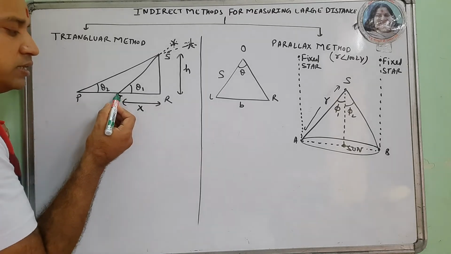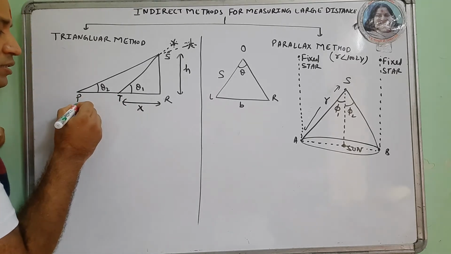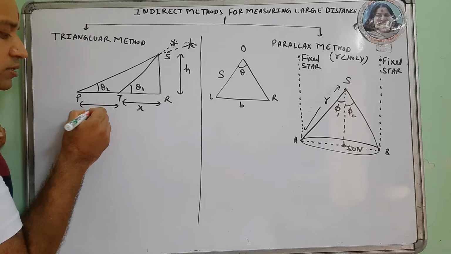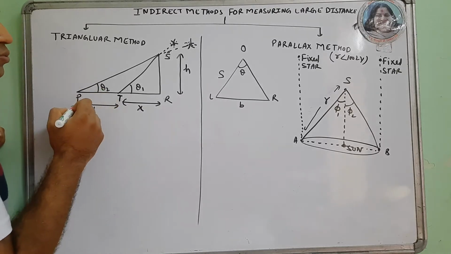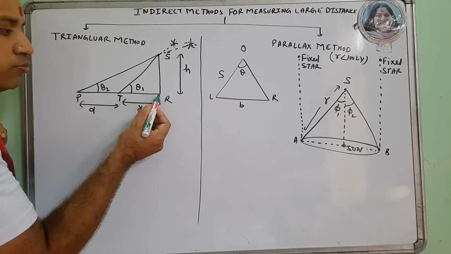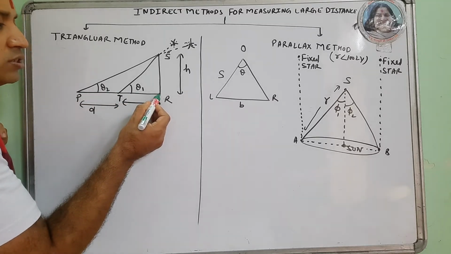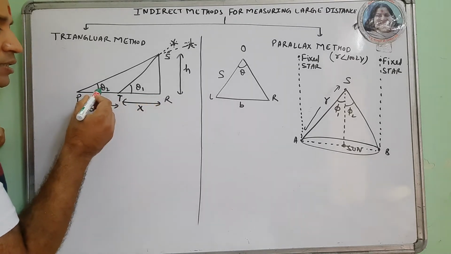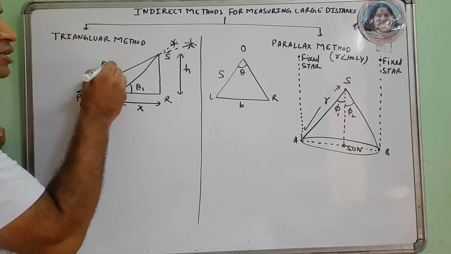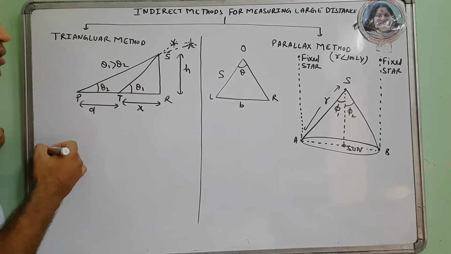We travel distance d backward. Now the angle is theta 2. As we are moving away from the base of this hill R, the angle decreases, meaning theta 1 is greater than theta 2.